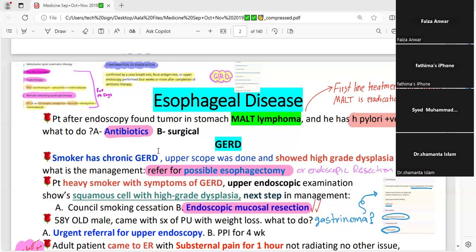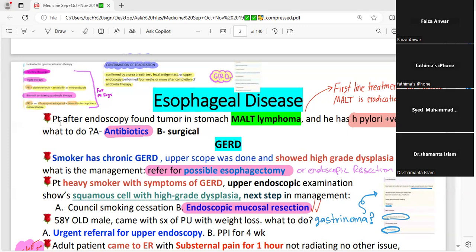And what is the gold standard? Actually, in GERD, initially when somebody comes to you, we go with this barium study. And next, the gold standard investigation would be upper GI endoscopy.